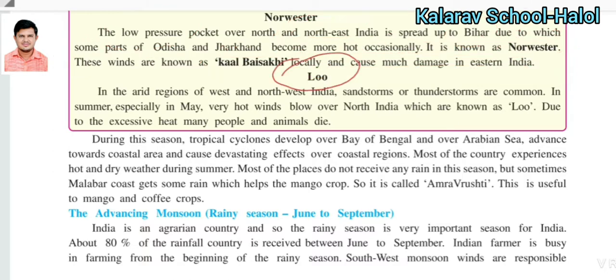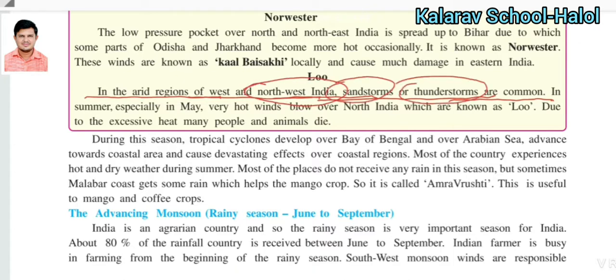After that, Lu. What is Lu? In the arid region of the west and northwest India, sandstorms and thunderstorms are common in summer. Especially in the month of May, a very hot wind blows over North India, and this hot wind is known as Lu.